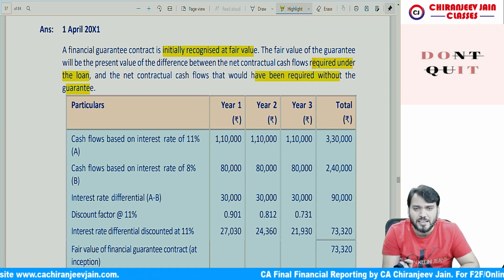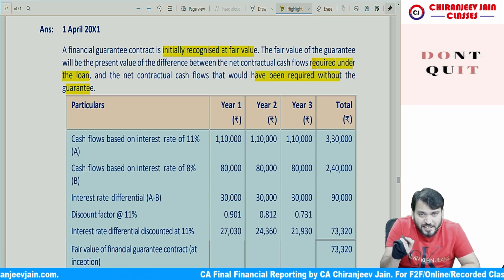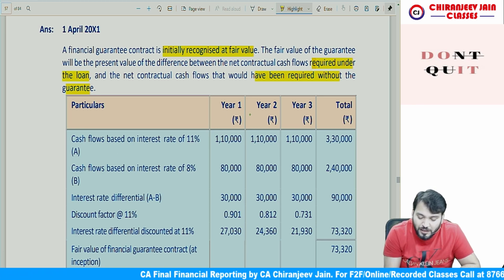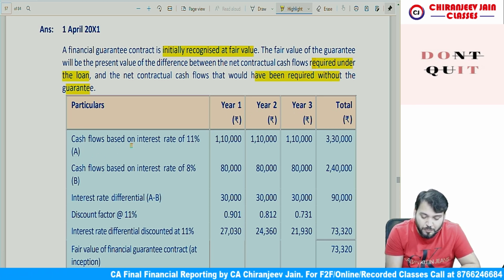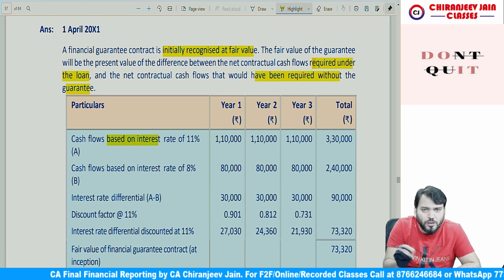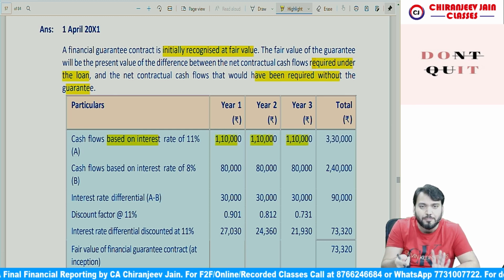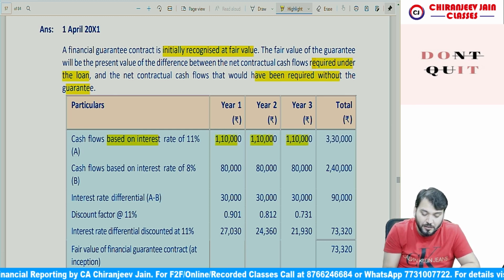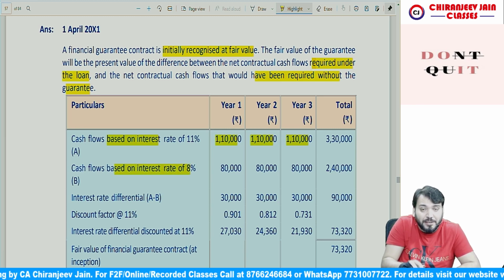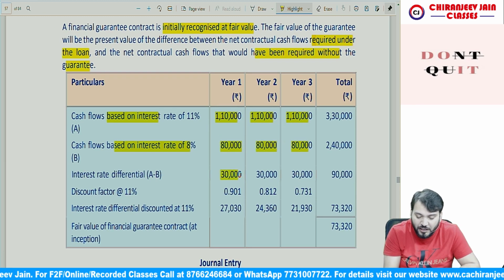So first we'll take the contractual cash flow without guarantee, that is at a rate of 11%. With the guarantee, the contractual rate of interest would have been 8%. So year 1, year 2, year 3, you can see the cash flow based on interest, because the principal amount will remain the same. The difference will come only because of interest. It is 1,10,000, 1,10,000, 1,10,000, means 11% of 10 lakh. Cash flow based on interest at 8% means if the guarantee has been given, the rate of interest is 8%: 80,000, 80,000, 80,000. The difference is 30,000, 30,000, 30,000.